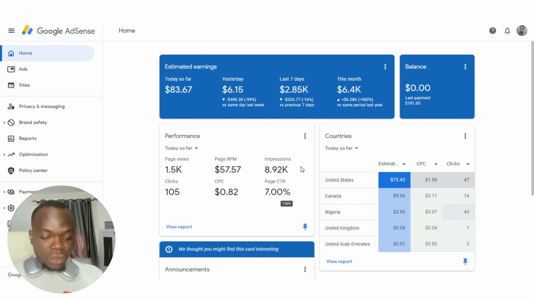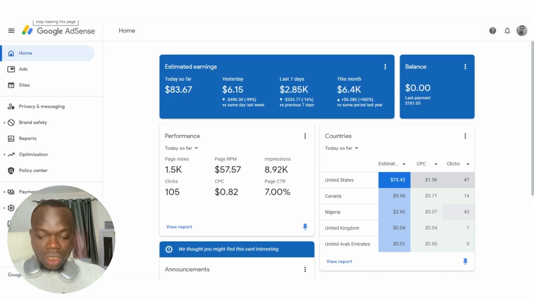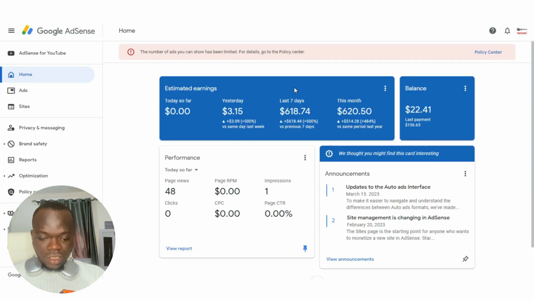This is another one. I'm going to refresh it so that you can see that everything is intact and it's not some sort of fake screenshot. Today we made about $83 on this account, and this month we've made 6,400. So this is the second account. This is the third account. Let me refresh this.